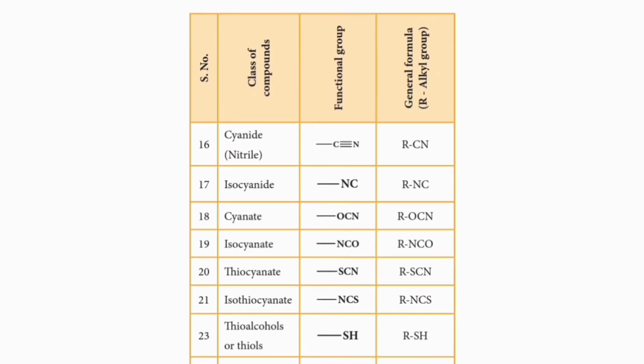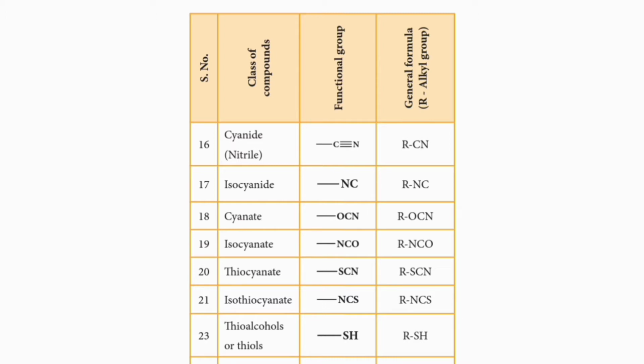Other derivatives. The 16th class of compound is cyanides or nitriles. What is the functional group of nitriles or cyanides? Bond CN. Here the general formula is RCN. R is any alkyl group.